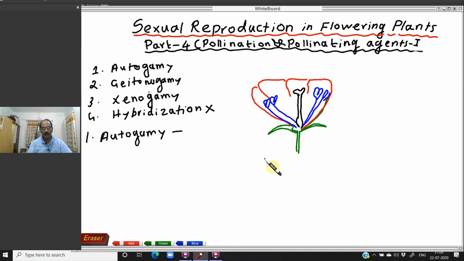Okay, so the pollen grains of the one flower are produced here. These are the pollen grains, and these pollen grains come and fall on the stigma of the same flower. This is known as autogamy. Autogamy means the pollination taking place within the same flower, that is, the pollen grains falling from the anther to the stigma of the same flower.